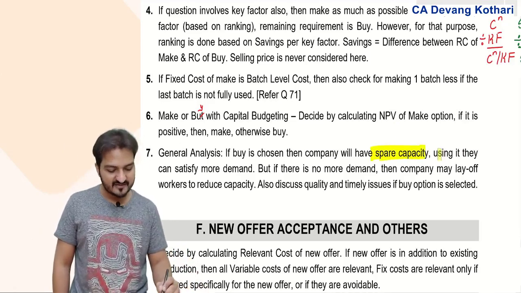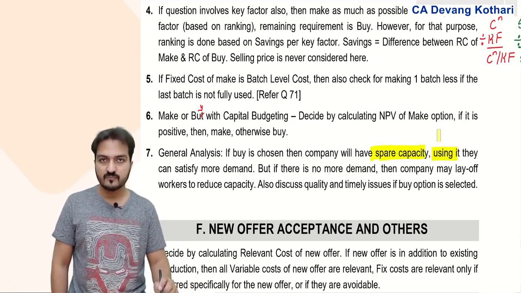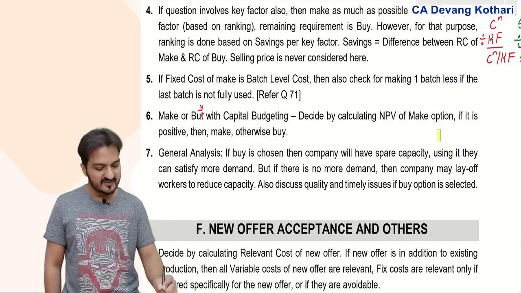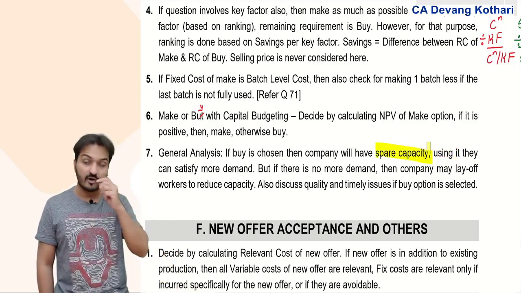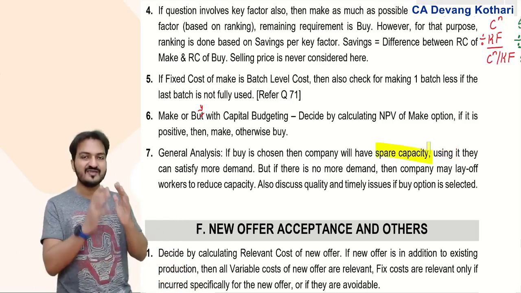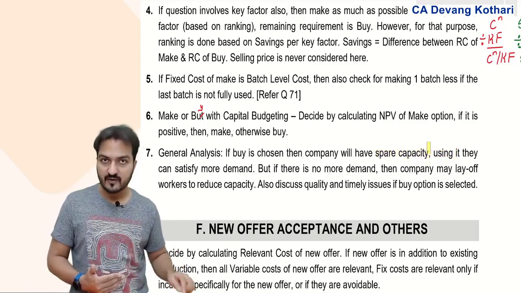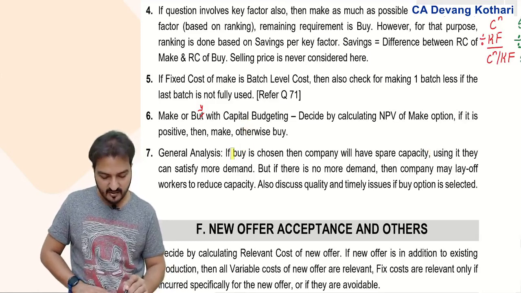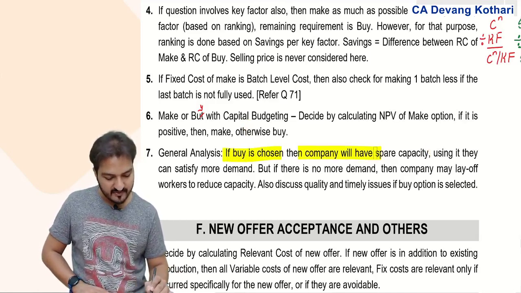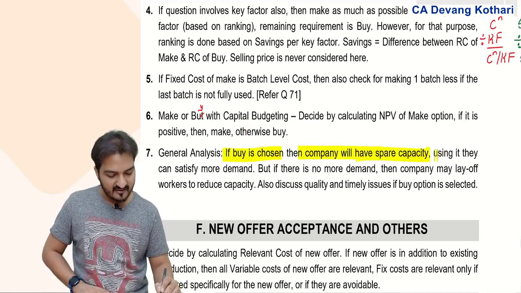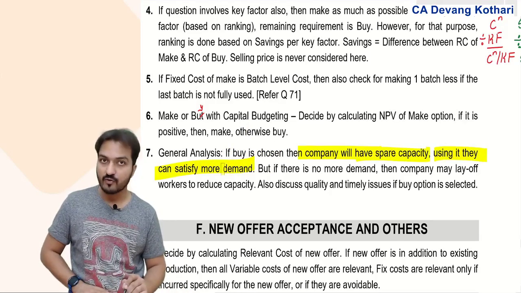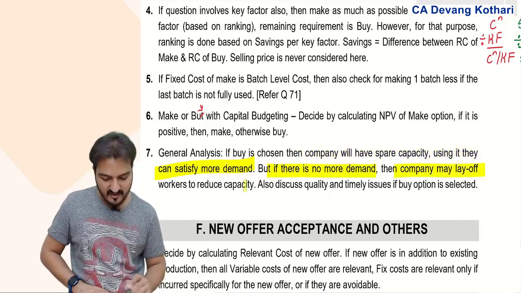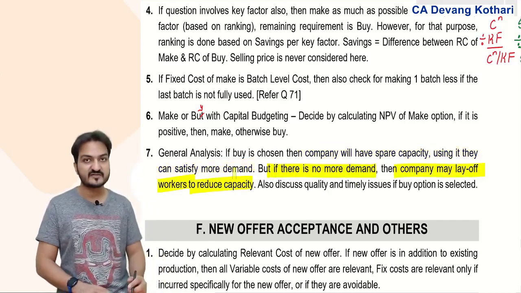This spare capacity it can use to satisfy some more demand of some other product, or maybe they can give it out on rent to someone, whatever. So there can be alternate use of that spare capacity. Yes, this can be one of the analyses you write, that if buy is chosen, then the company can have some spare capacity and they can use it to satisfy more demand. But if there is no more demand, then the company may lay off workers to reduce the capacity.